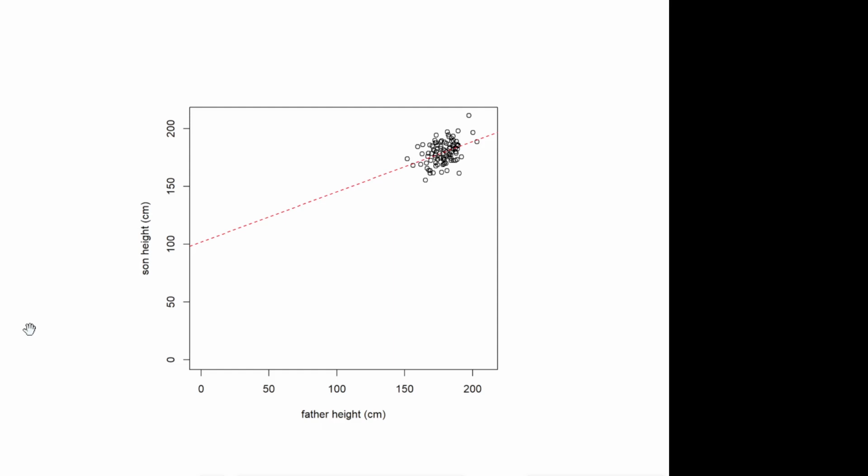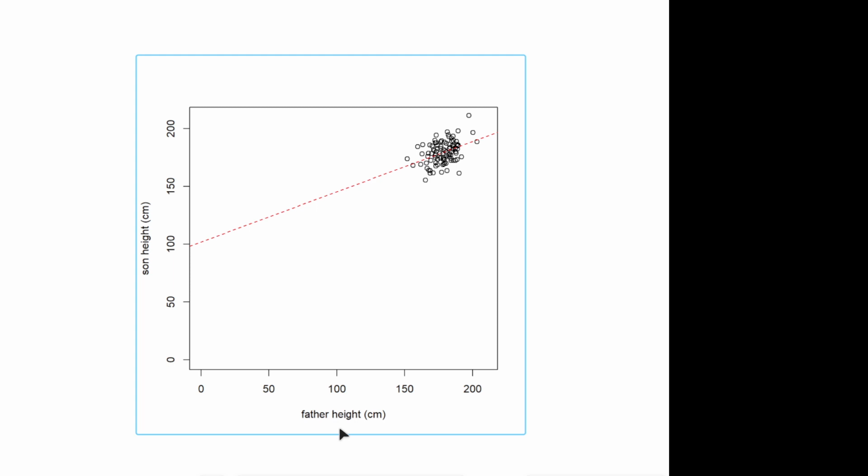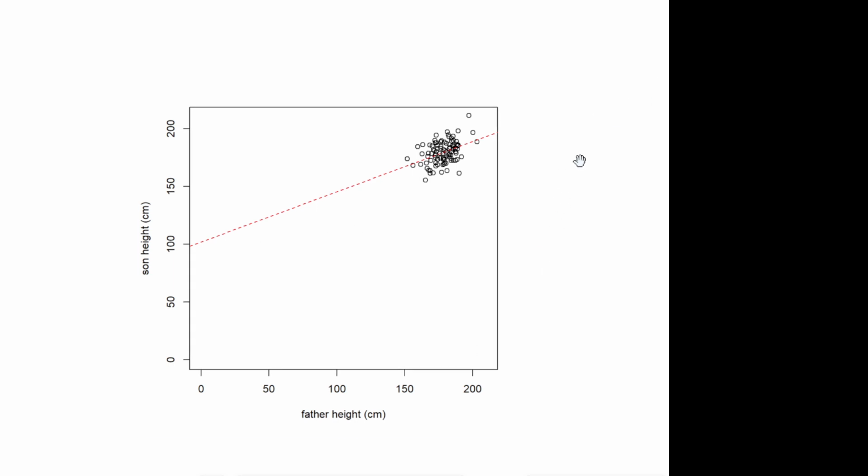Have you ever wondered why regression is called regression? What is it that's regressing where? So let's look at this example. This is just a simple linear regression where we want to predict the height of a son based on the height of the father. And we would say this looks like a fairly good model.